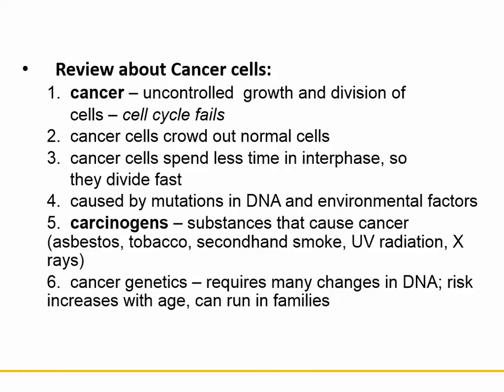So here's a little review about cancer cells. So exactly what is cancer? It's uncontrolled growth and division of cells. It's when the cell cycle fails. Cancer can crowd out normal cells. Cancer cells spend less time in interphase, so they divide pretty fast. If you remember from the POGIL we did last week, it mentioned that. It's caused by mutations in DNA, or it can be caused by environmental factors. Examples of carcinogens are asbestos, tobacco, secondhand smoke, UV radiation, X-rays.